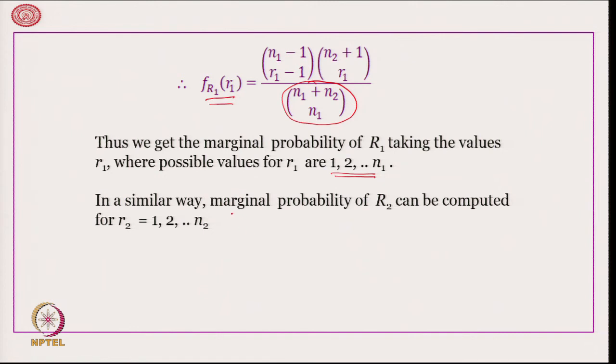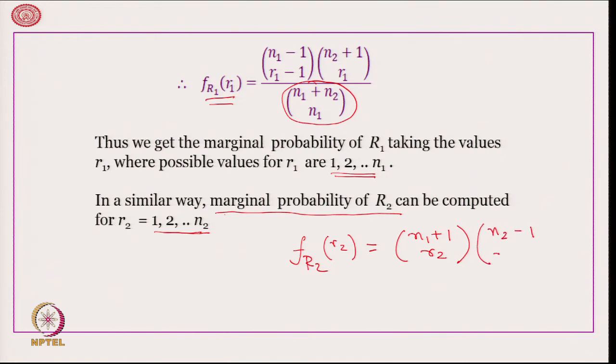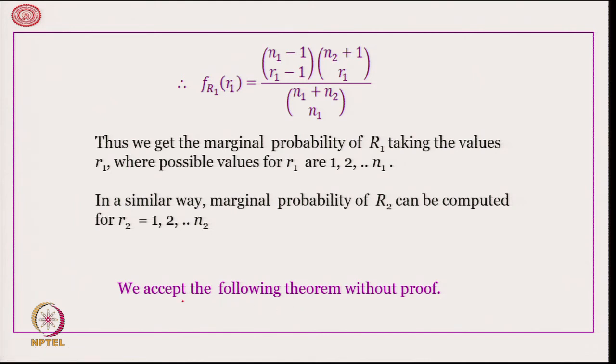In a similar way, the marginal probability of r2 can be computed for r2 equal to 1, 2 up to n2, and it does not take much to understand that it is going to be, if r2 is equal to small r2, n1 plus 1 C r2 multiplied by n2 minus 1 C r2 minus 1, divided by n1 plus n2 C n1. Now, we accept the following theorem without proof.